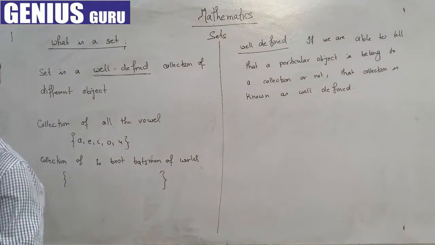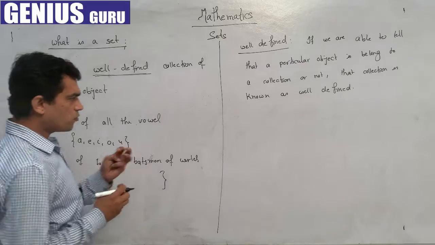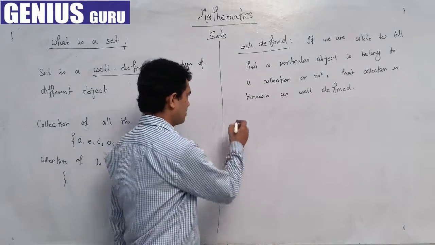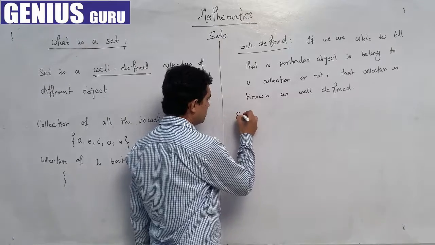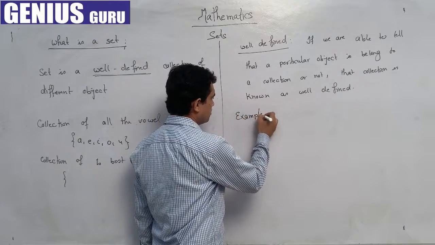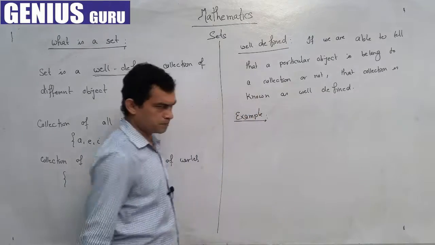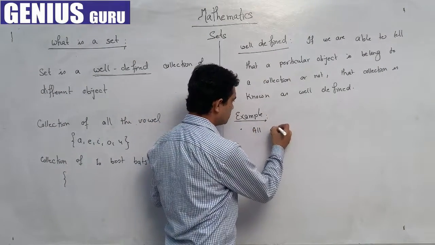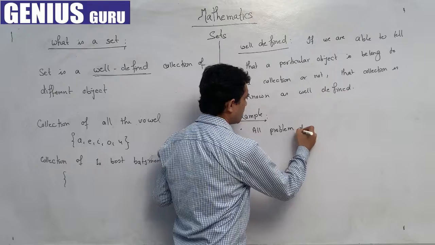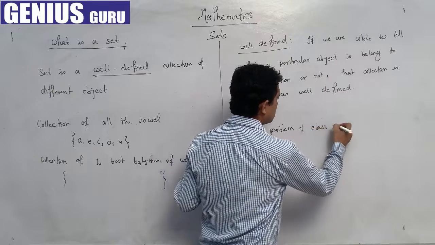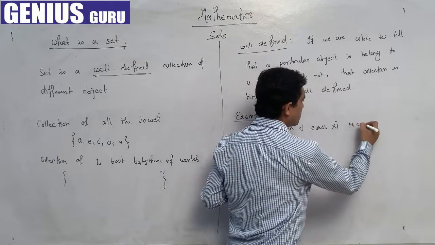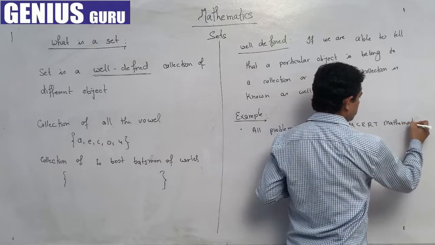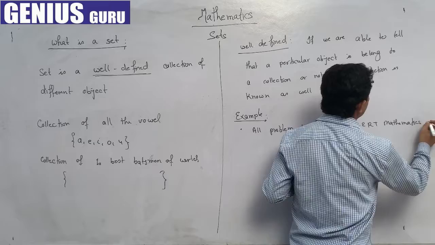Now we can do a little activity. There are 5 questions, and we have to tell which collection is a set and which is not. The first example: all the problems of class 11th NCERT mathematics exercise 1.1.